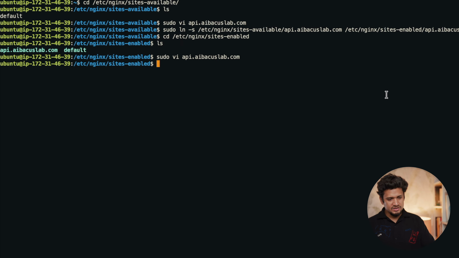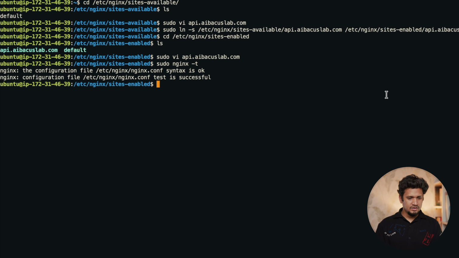Now after this, we must reload Nginx with this new configuration, sudo nginx -t. So configuration was loaded and it was successful. Then we must reload our Nginx, sudo systemctl reload nginx.